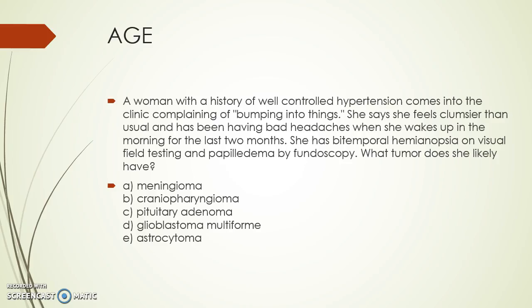A woman with a history of well-controlled hypertension comes into the clinic complaining of bumping into things. She says she feels clumsier than usual and has been having bad headaches when she wakes up in the morning for the past 2 months. She has bitemporal hemianopsia on visual field testing and papilledema by fundoscopy. What tumor does she likely have? Is it a meningioma, a craniopharyngioma, a pituitary adenoma, glioblastoma multiforme, or astrocytoma?